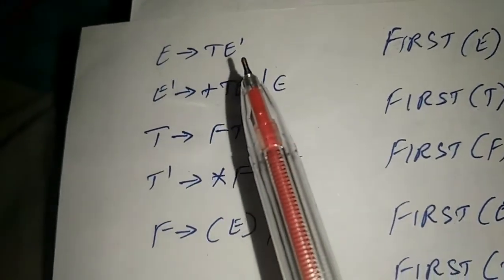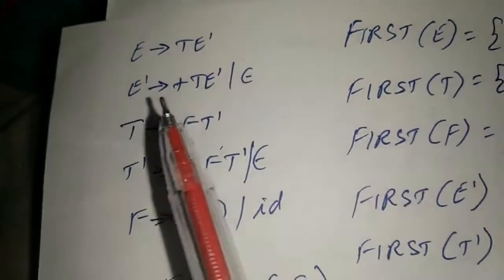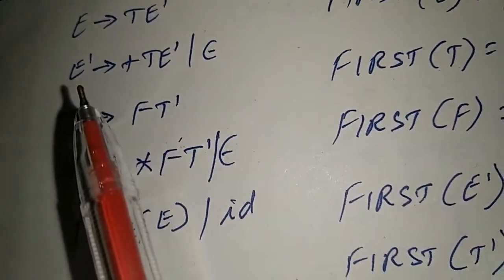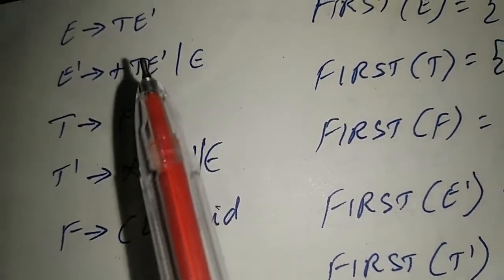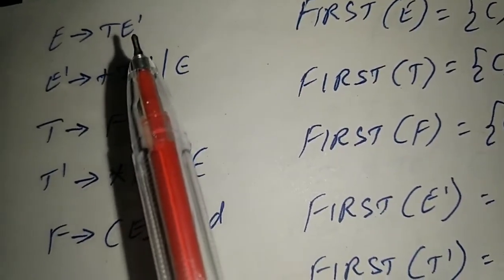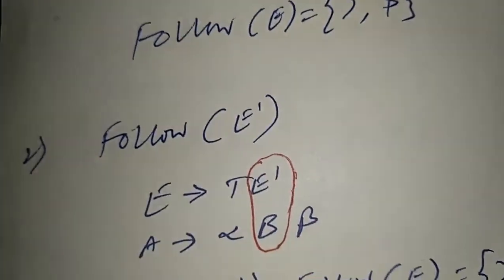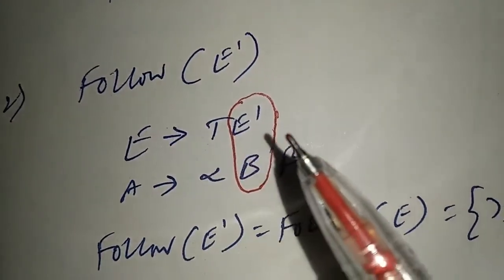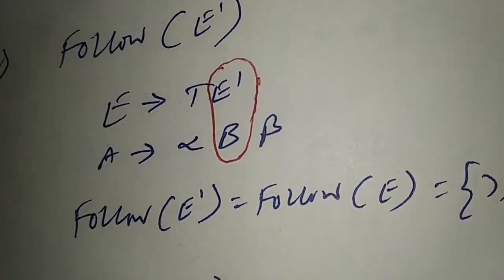Now we'll consider follow of E dash. So in the production, we'll see where E dash is on the right hand side. Here it is there and here also it is there. But don't consider this, because on both the sides we have E dash and E dash. In such a case, you should not consider that production. You have to consider the production in such a way that only on the right hand side the non-terminal should be there. So this is the one which we have to consider, T E dash. So now coming to this, E produces T E dash. This is not the starting symbol, so no need to include dollar.